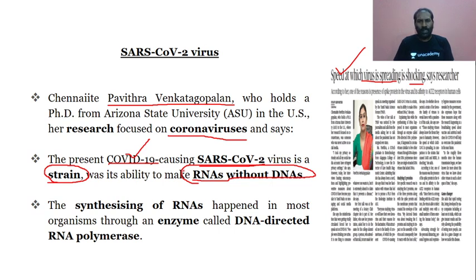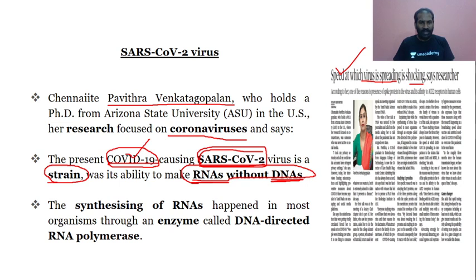We are trying to get the kind of strains, biological and all that. SARS-CoV-2, which is the causing agent for COVID-19, is a single strain because it has the ability to make RNAs without the DNA, because every organism we know has both the DNA and RNA.